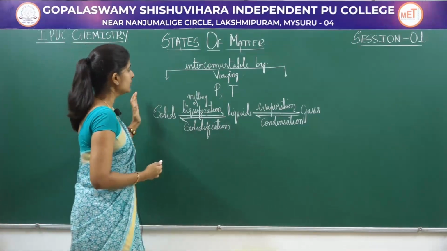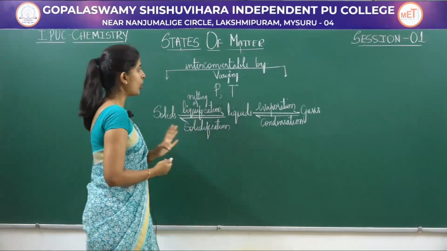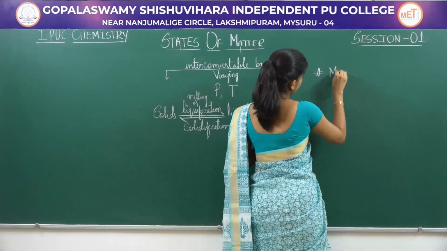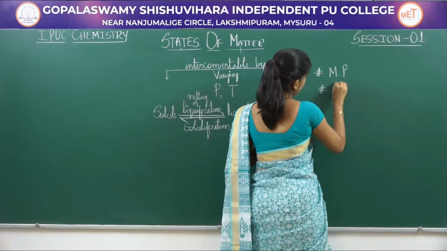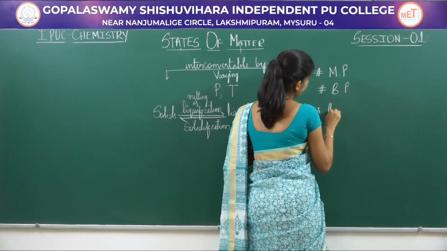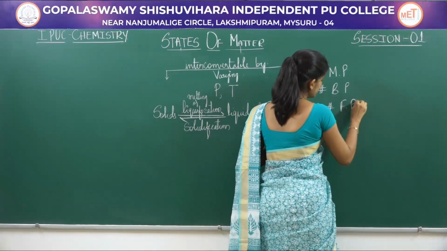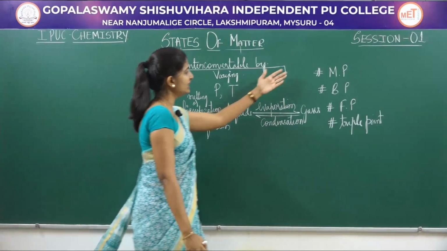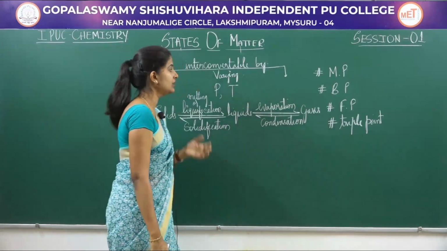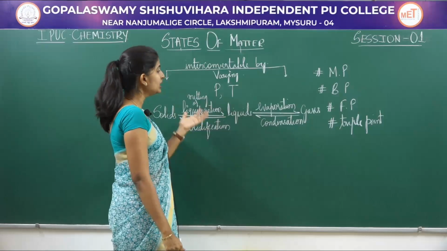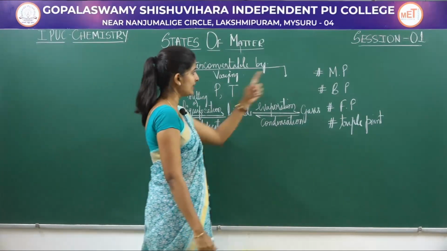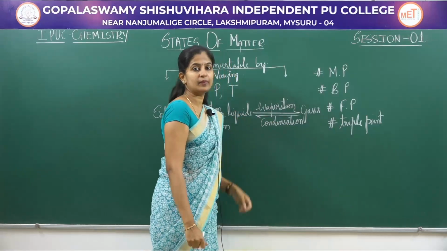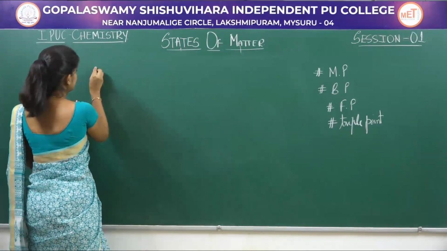With respect to this, you have to study 4 important points. The first one is melting point, the second is the boiling point, the third is the freezing point, and finally the triple point. These are the different points at which you vary the temperature and pressure to interconvert the states of matter. One by one, let us see what is melting point, boiling point, freezing point and what we mean by triple point. The first one is your melting point.